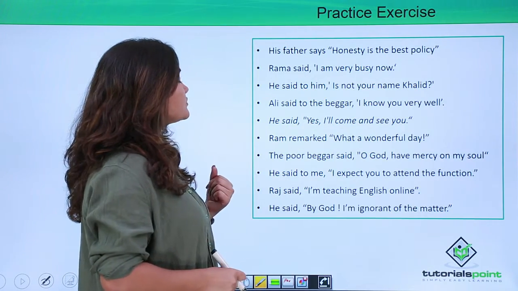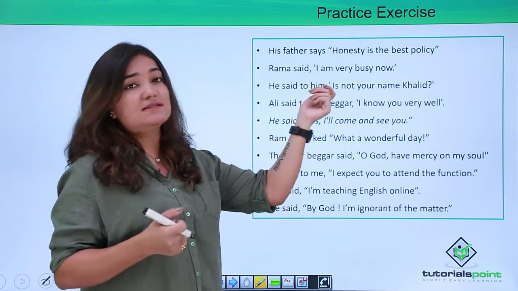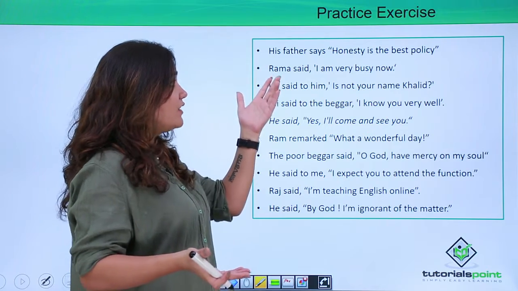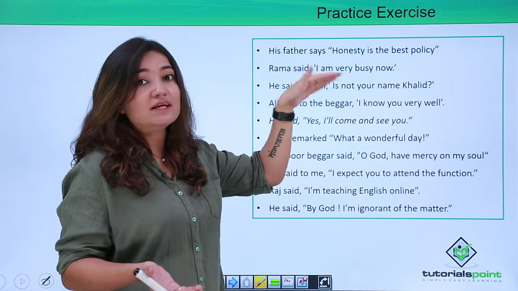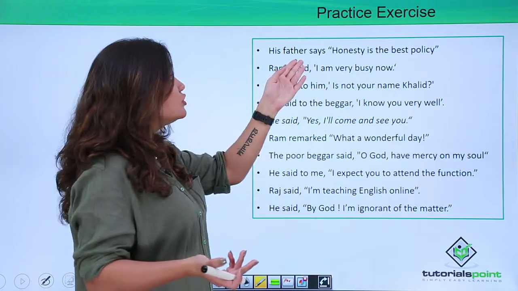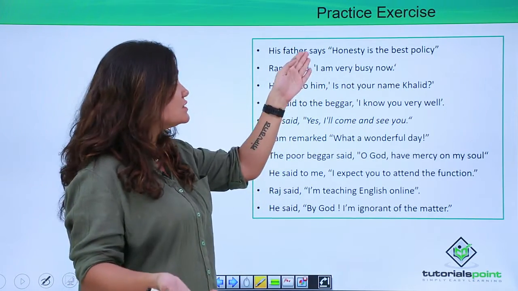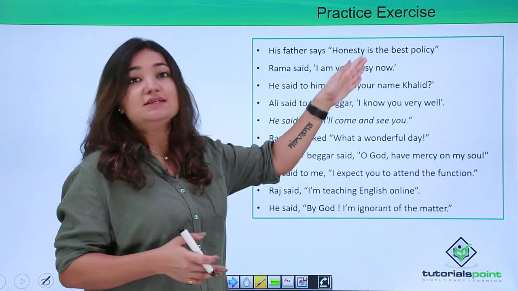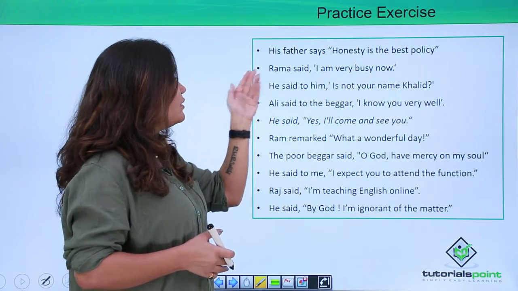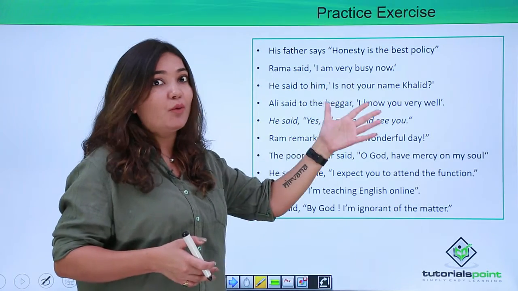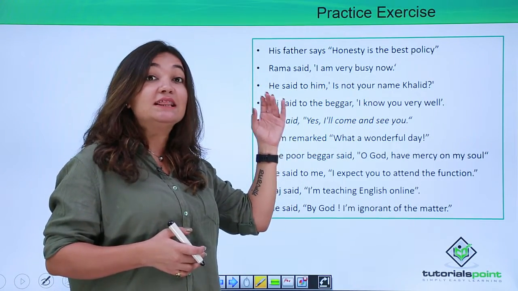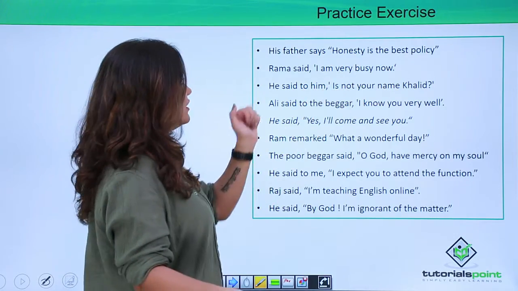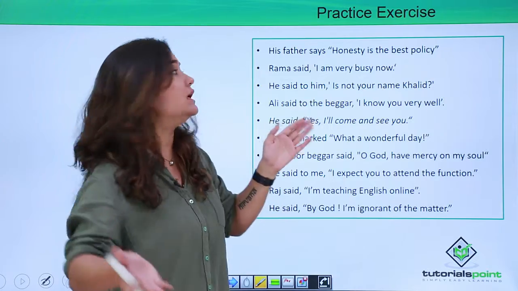His father says honesty is the best policy. So how do you convert it? His father says that honesty is the best policy. You're not going to change the tense, because the verb is not in past tense. Rama said, I am very busy now. So Rama said that he was very busy then. Now is going to convert into then, and I is going to convert into he.